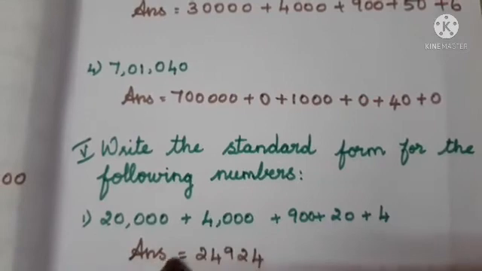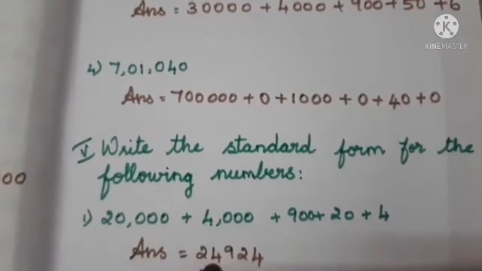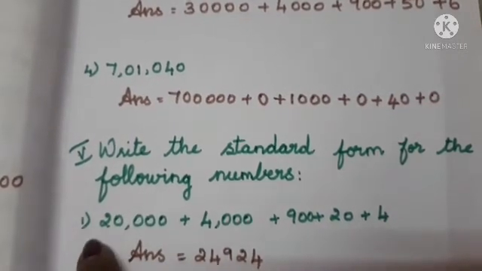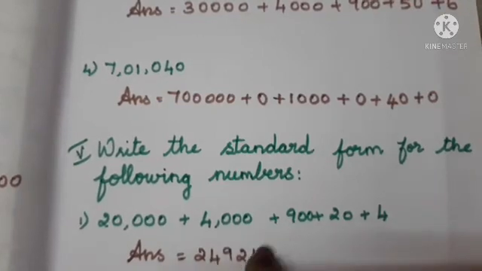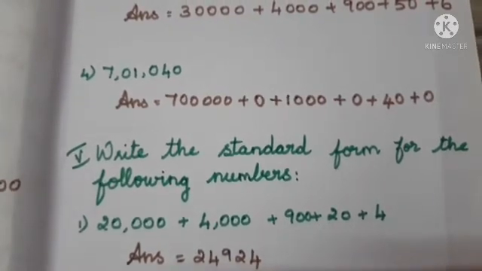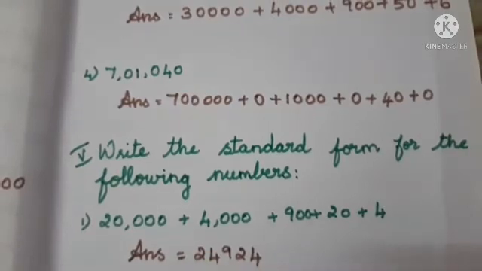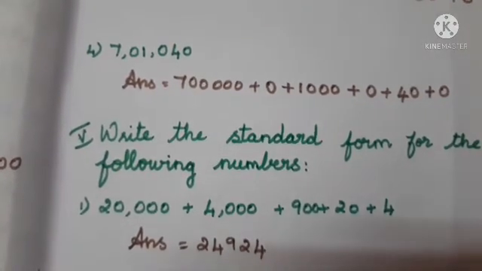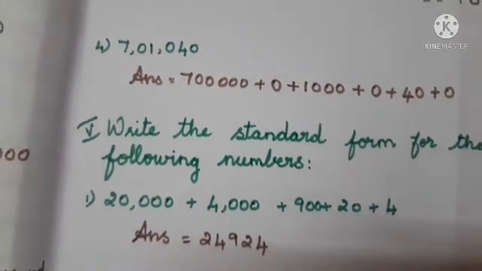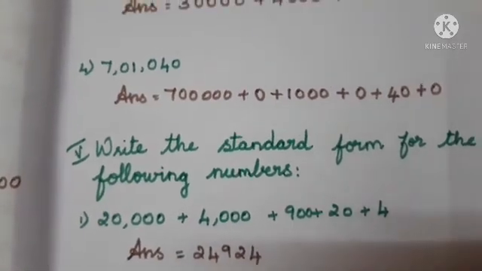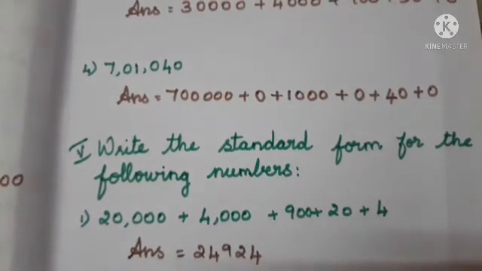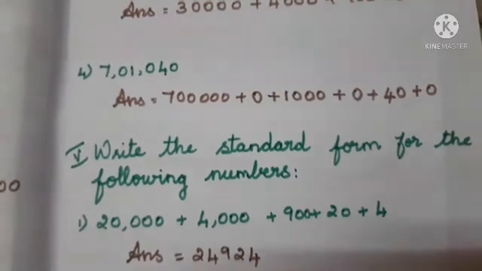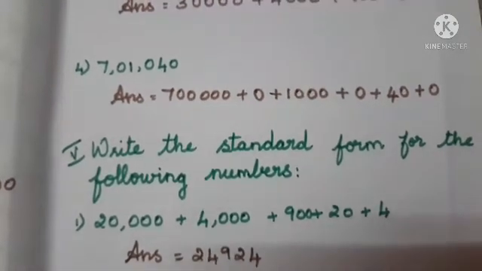So we write 24,924. So 2, 4, then 9, 2, 4, isn't it? Next we have to put the comma at the particular place. So we know that after the ones period we have to put the comma. Ones, tens, hundreds. So we have to put the comma after the 9.